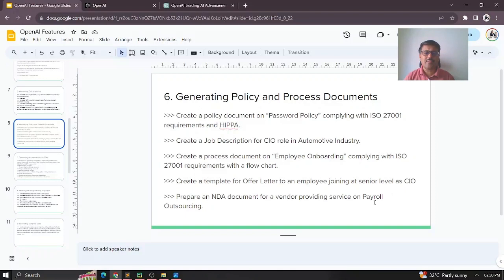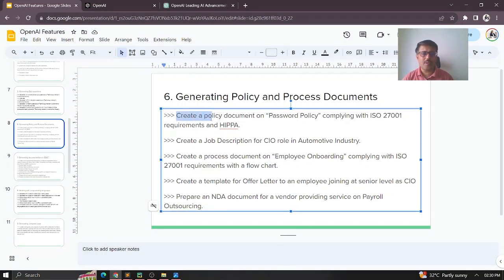So like that, you can name different scenarios, and all you need to do is put in the respective details, the way we will be demonstrating here, and you will be able to get whatever documentation is required. Let us start with this simple password policy. We'll just go through that.